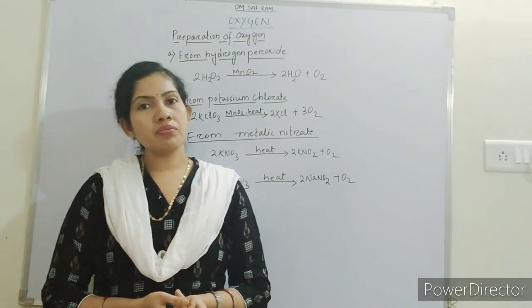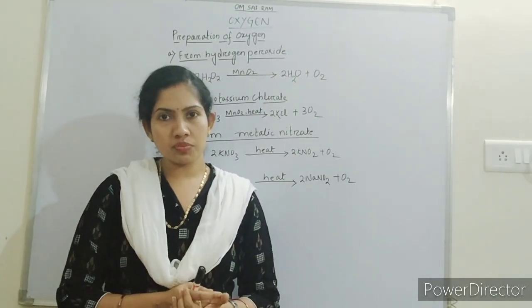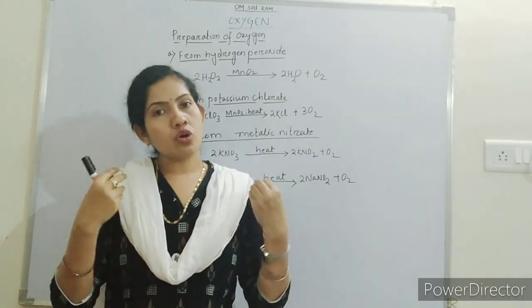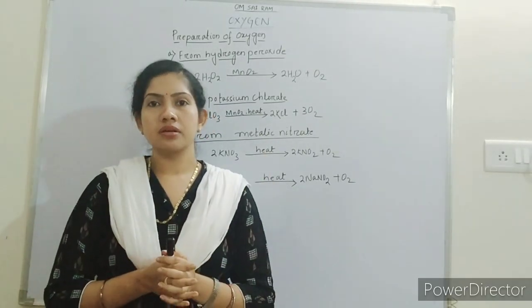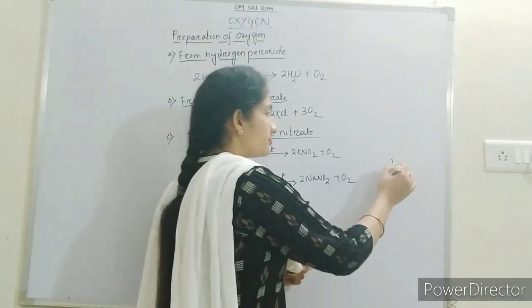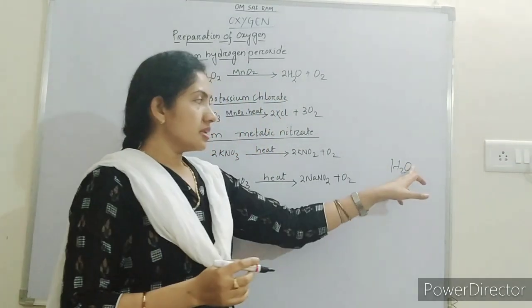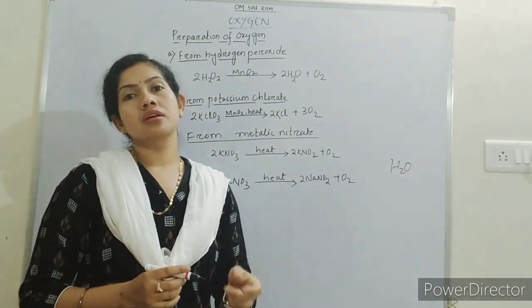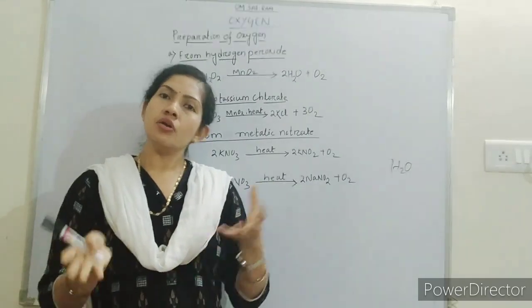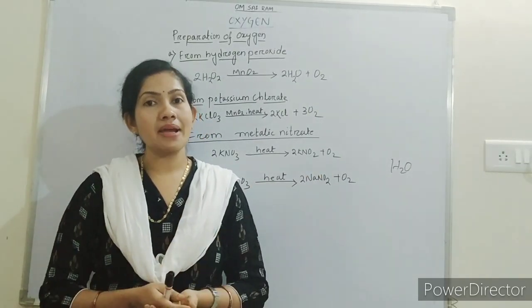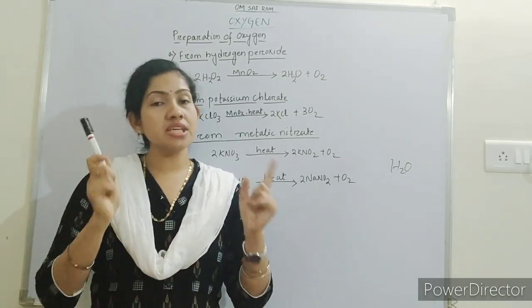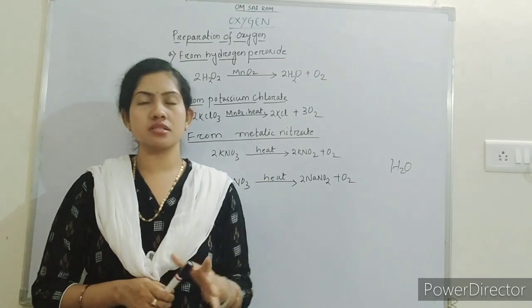Oxygen can be found in the free state in the atmosphere, meaning not combined with any other element, and also in the combined state. Combined state means, for example, take water. In water, oxygen is in combined state with hydrogen. So we can find two states of oxygen: one is the free state and another is the combined state. But what about nitrogen? Nitrogen is always found in the free state in the atmosphere. Already we had discussed that one.